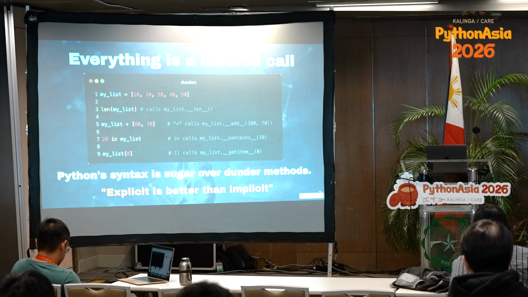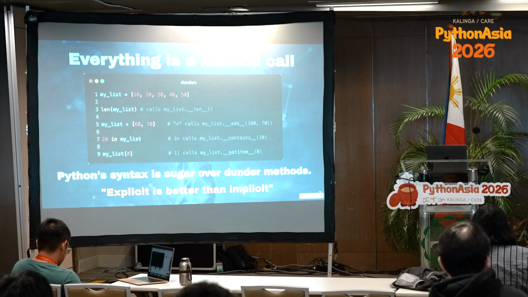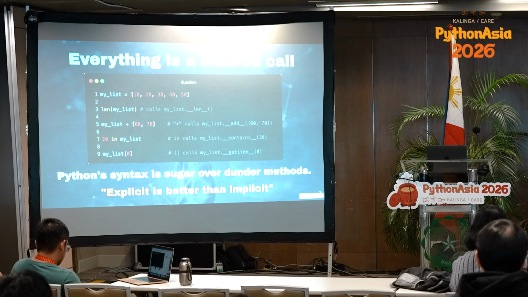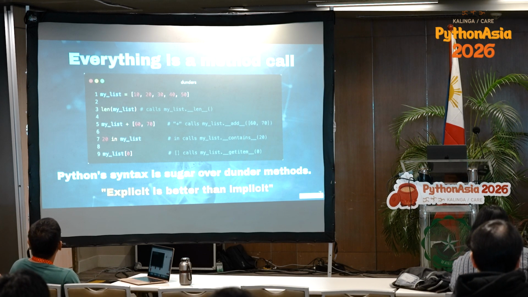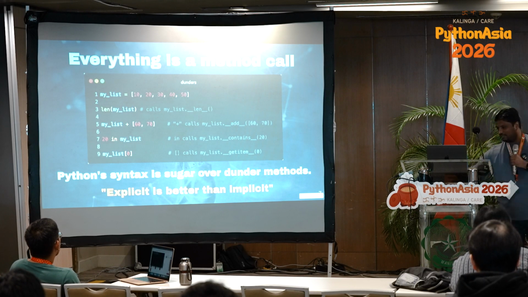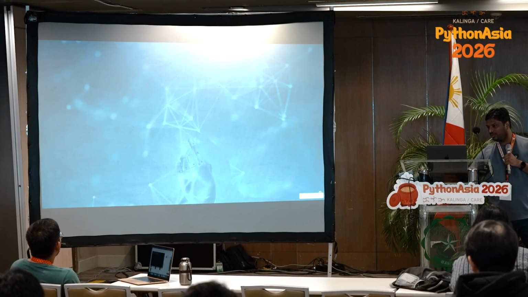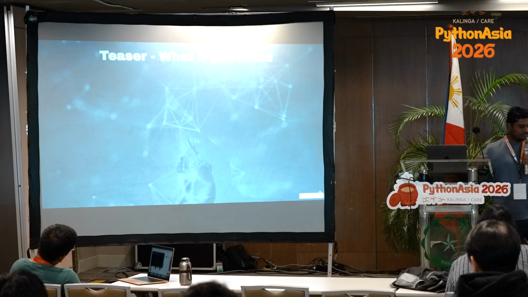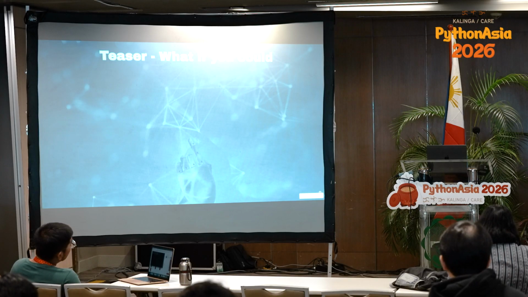Another Zen, explicit is better than implicit. So implicitly it is calling dunder method, but what's explicit? The code that we are writing: in operation, for operation, plus operation, equal to operation, all those operations that we are doing. Okay. Now we have the basics clear.